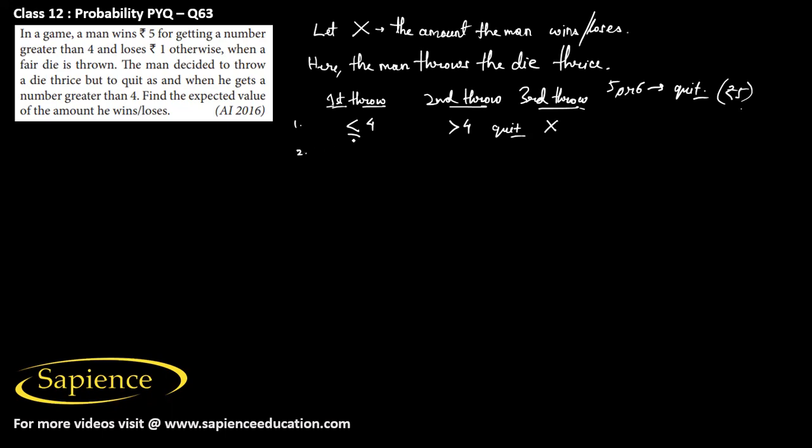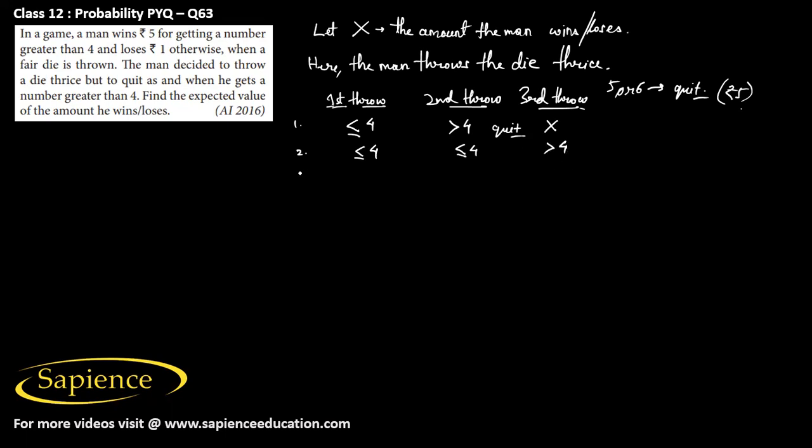Then in the second case, it can happen that in the first throw, he will get less than or equal to 4. And in the second throw, he will get again less than or equal to 4. And in the third throw, he will get greater than 4.